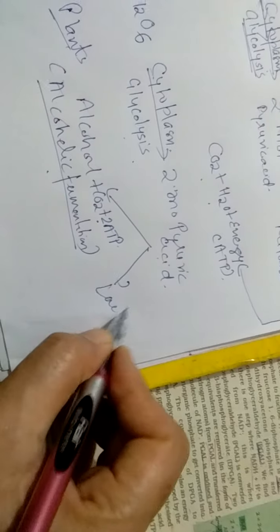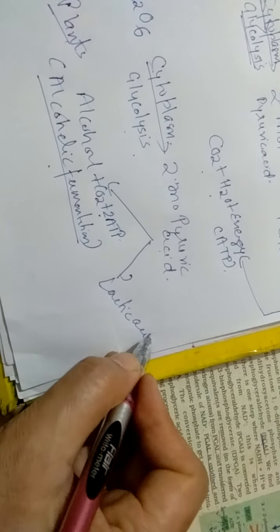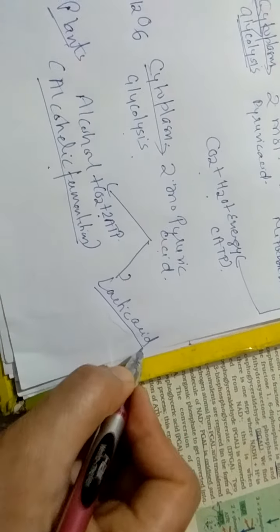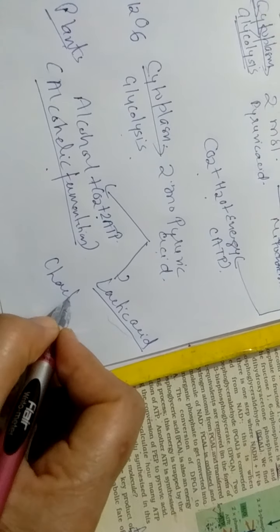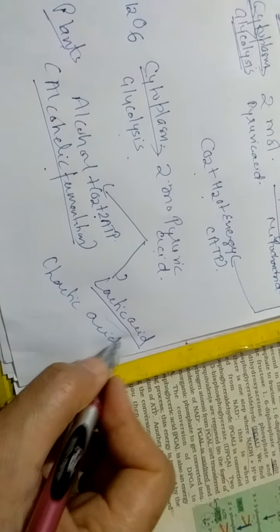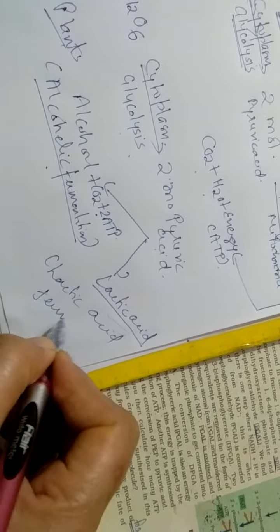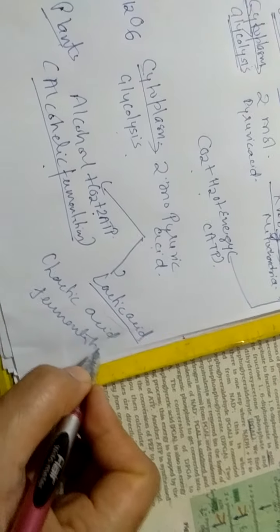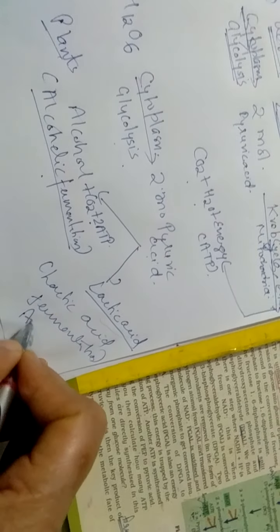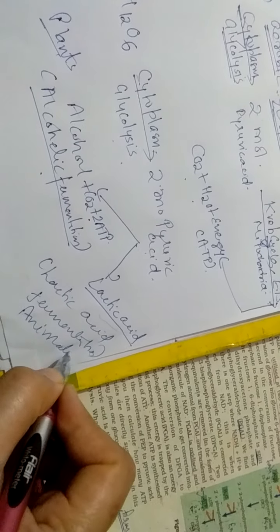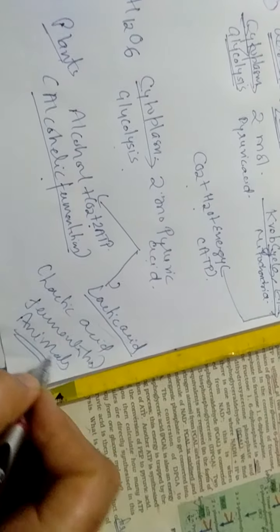Another is lactic acid fermentation. In this, lactic acid will be formed, so it is called lactic acid fermentation, and this takes place in animals, especially in the muscles of animals.